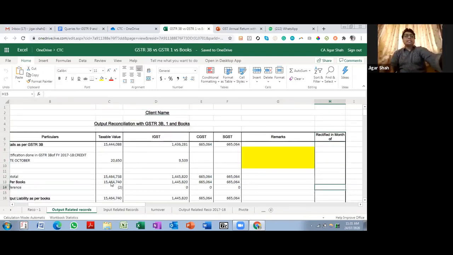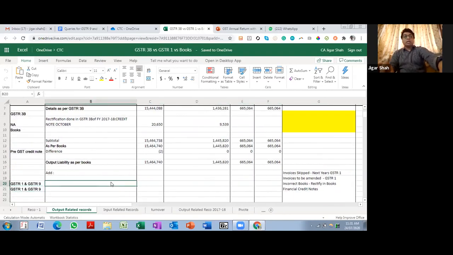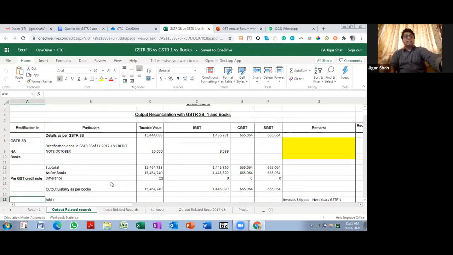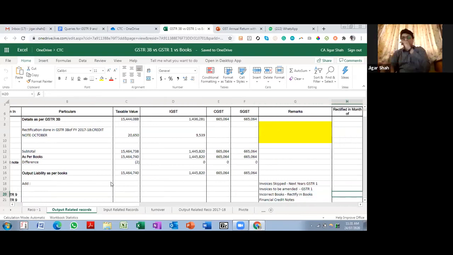So if I find that there is a particular invoice which was not filed in GSTR1, it becomes part of my RICO item, and over here I mention where this rectification is required to be done. I say that this rectification is required to be done in GSTR1, and in GSTR9 I might have to amend some figures. So that is mentioned over here. And if I have rectified in GSTR1, then I will have to mention कौन से महीने के GSTR1 में मैंने उस इनवॉइस को रेक्टिफाई किया है. So 18-19 का कोई इनवॉइस अगर छूट गया रहेगा तो 19-20 के किसी GSTR1 में मैंने रेक्टिफाई किया रहेगा.